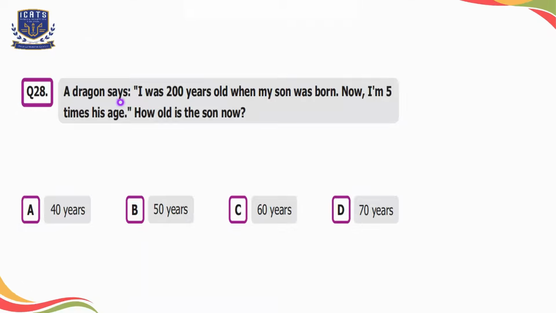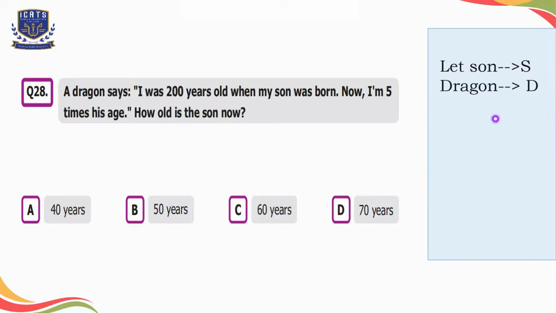Question number 28. A dragon says, I was 200 years old when my son was born. Now I am 5 times his age. How old is the son now? Option A is 40 years, option B is 50 years, option C is 60 years, and option D is 70 years. So let's suppose the age of the son is S and the age of the dragon is D.